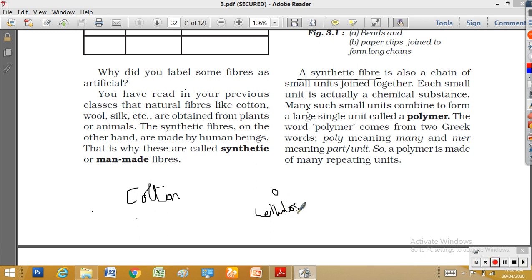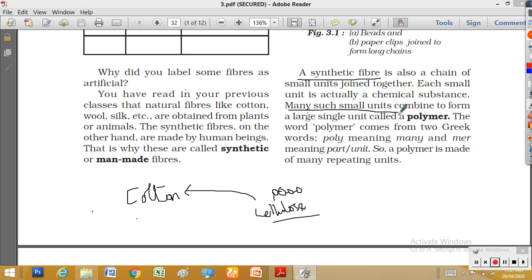This cellulose unit is joined with another cellulose unit, joined with another cellulose unit. You understood? So this cellulose is one small unit. This is another cellulose. Likewise, millions of cellulose units combine to form a large unit which is called cotton.